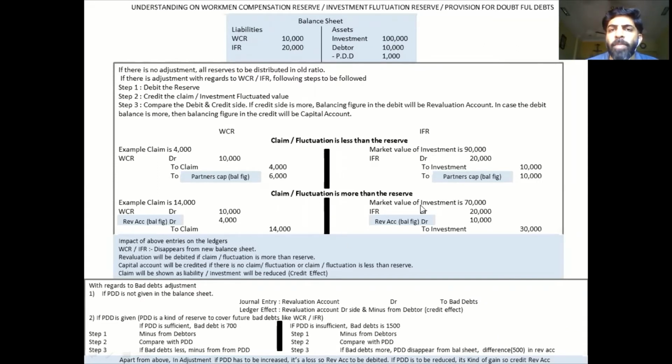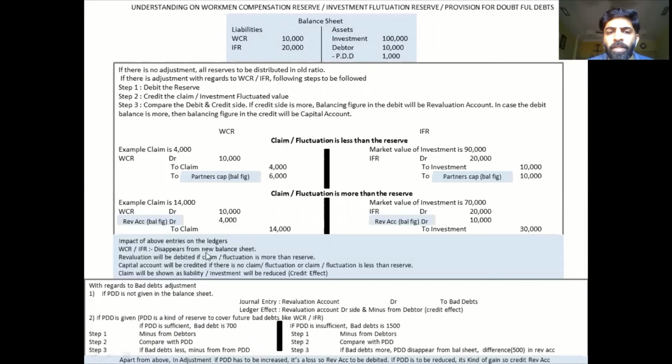Same thing, what happens if the fluctuation is more? This time the market value of the investment is 70. That means there is a fluctuation of 30,000. Again, the same rule: IFR will be debited 20 to investment 30. This time you don't have enough reserves to cover the loss. That is why you have to debit your revaluation by 10,000. I hope with this you understand WCR and IFR properly.